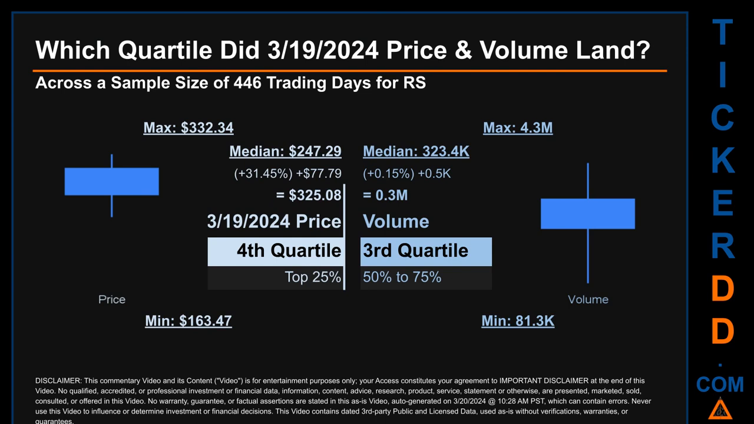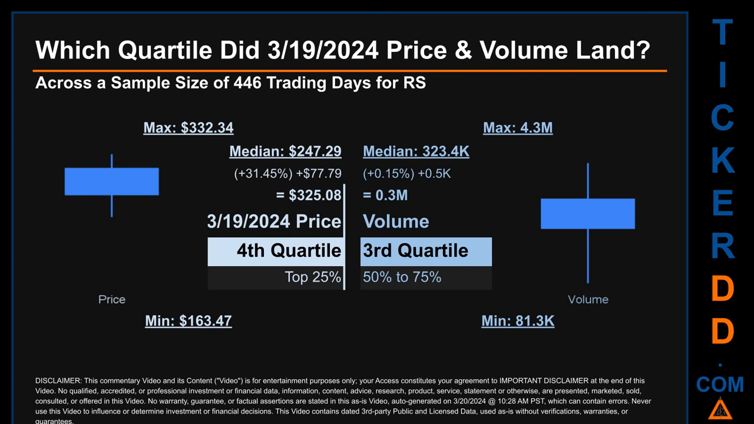The day's volume landed within the third quartile, that is within the 50% to 75% range of all sampled daily volume, which saw a max daily volume of 4.3 million and a minimum of 81.3 thousand. Quartiles tell us about the spread of a data set by breaking that data set into quarters, just like how the median breaks the set into half.